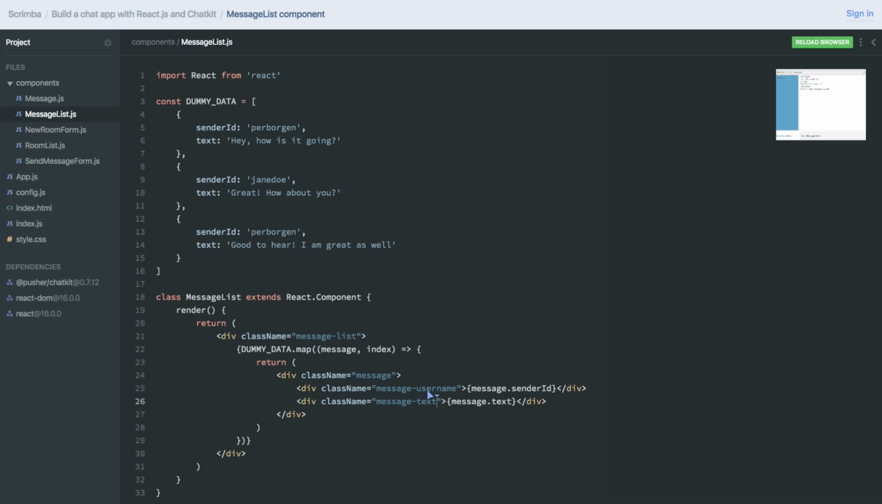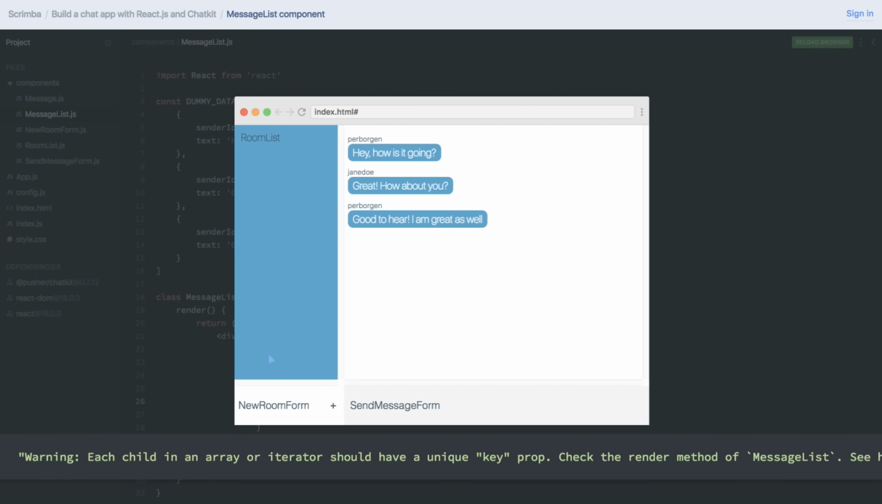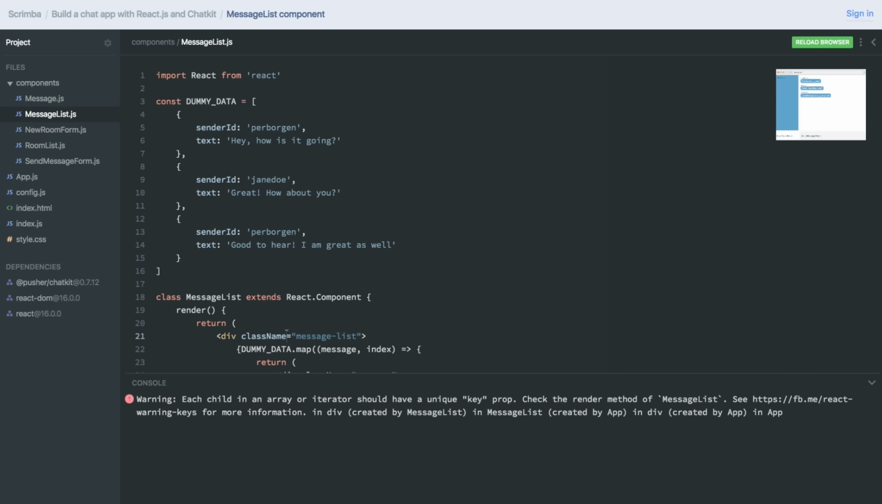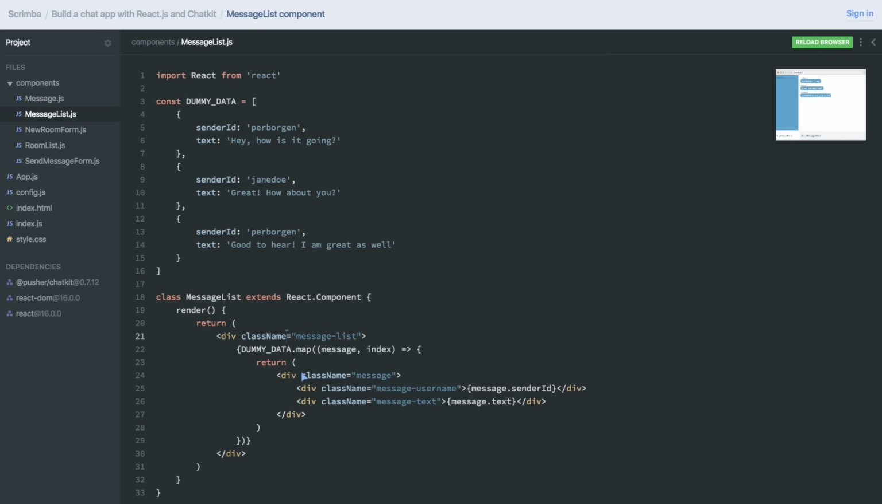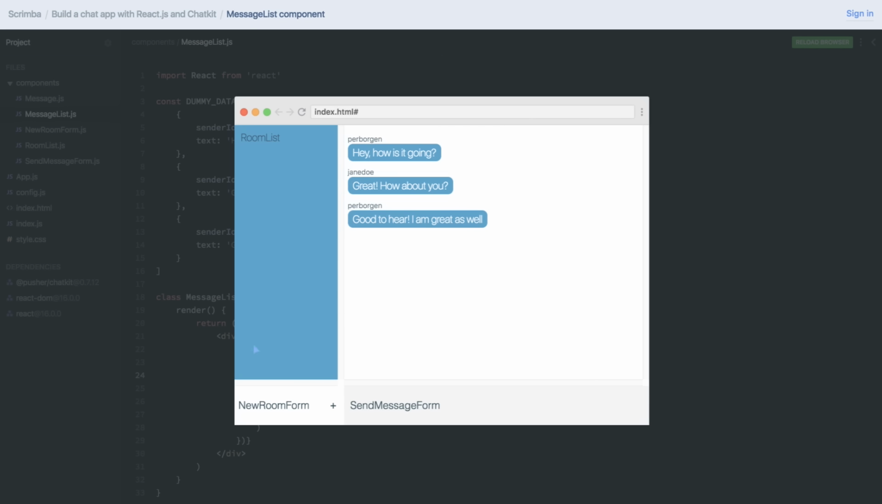Let's run it again. Ooh, it looks beautiful. However, we're getting another message in the console. And it's saying that each child in an array or iterator should have a unique key prop. So what we need to do is give this item here a key prop, like this. And this is why I wanted to fetch out the index as well, because we can use the index as the key. If you run this again, it works, and we're not getting the warning.